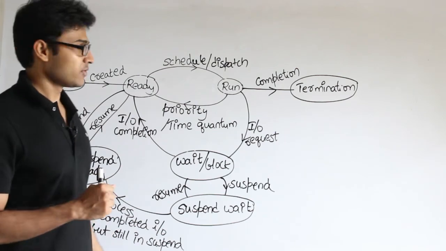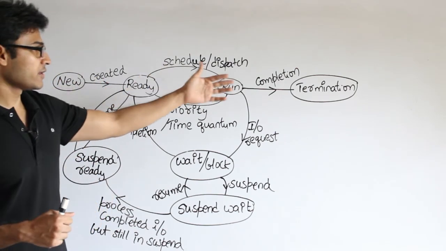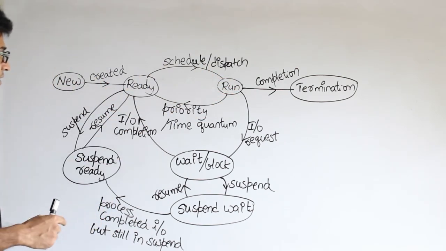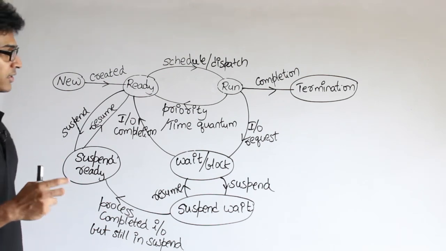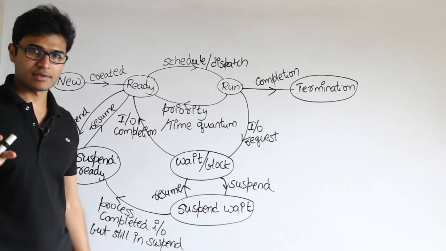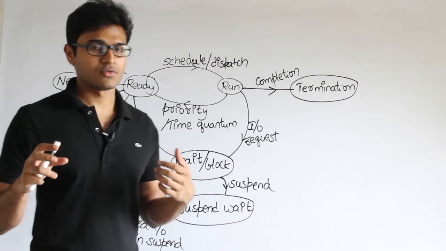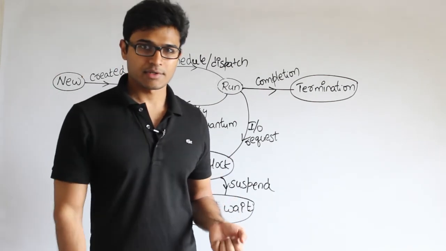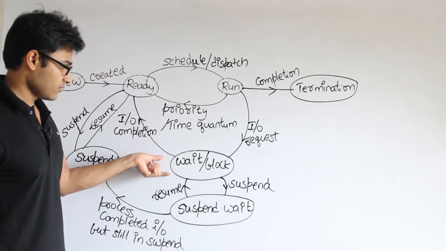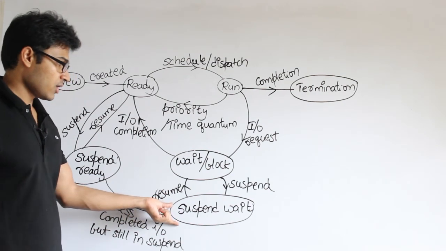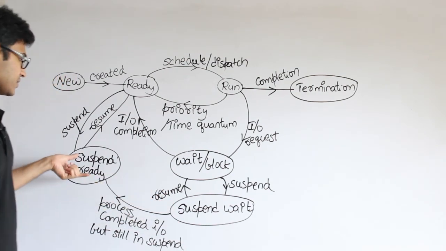Okay, so now these five are the basic states which are required in almost every operating system, which means it will be the new, ready, running, termination and wait or block. And the other one is, depending on your requirement, resources, sometimes your resources will be too scarce that you want to suspend some process for some time, right? So for that reason we are going to have one more state called suspend wait and suspend ready.